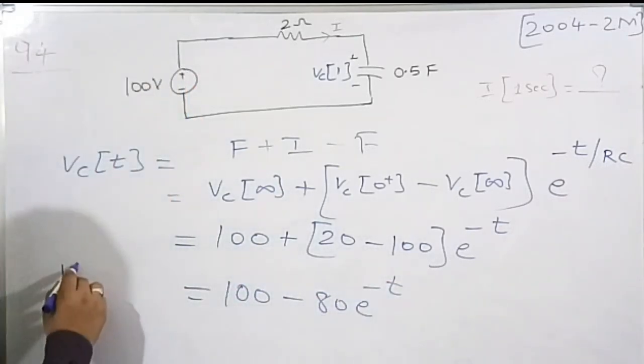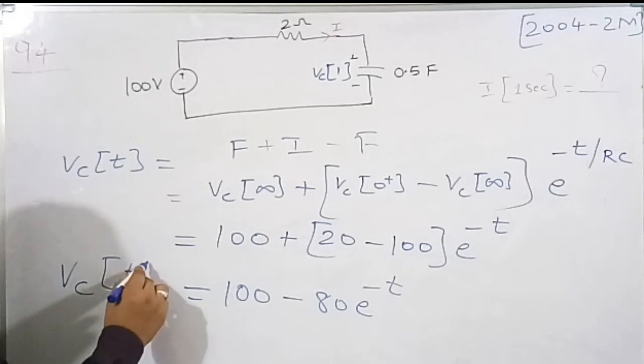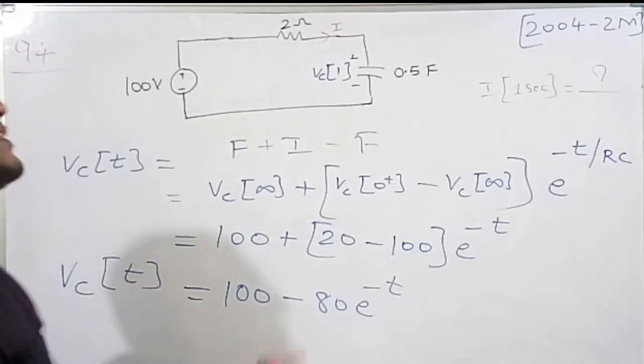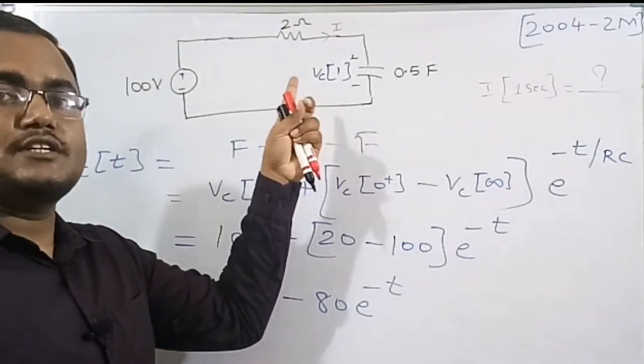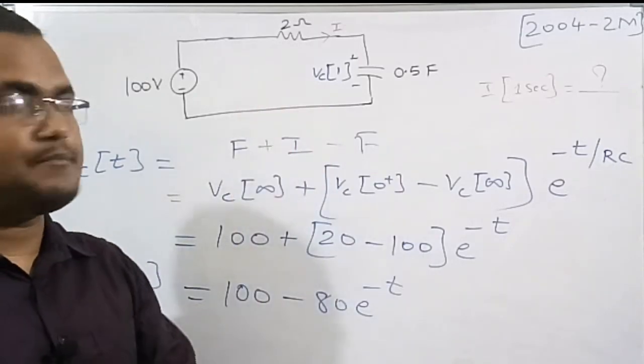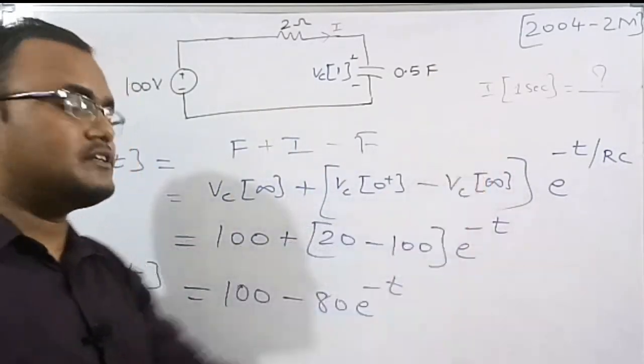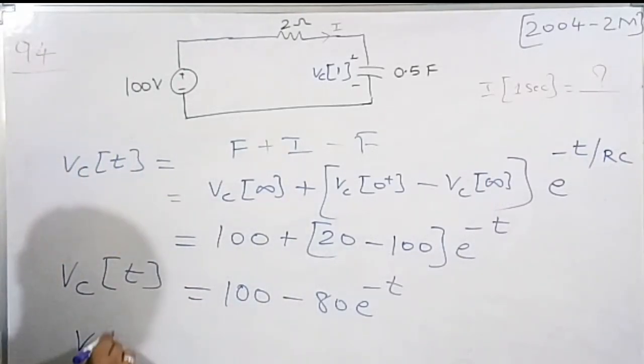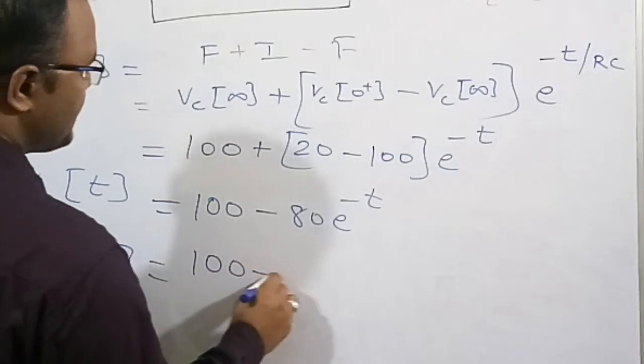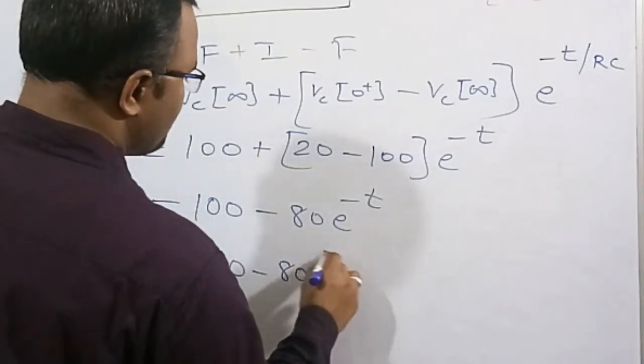So this is the general expression of the capacitor voltage, but we need to find the voltage across the capacitor at instant 1 second, because we need to find the current in the circuit at 1 second. Therefore VC of 1, the VC at instant 1 second, is equal to 100 minus 80 e to the power of minus 1.